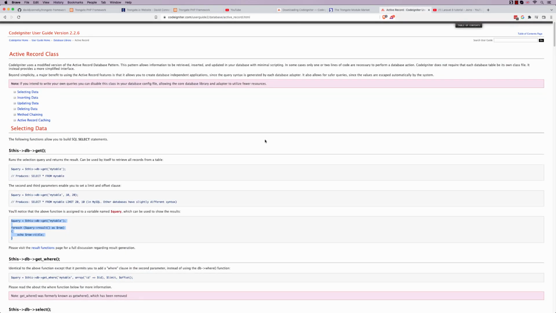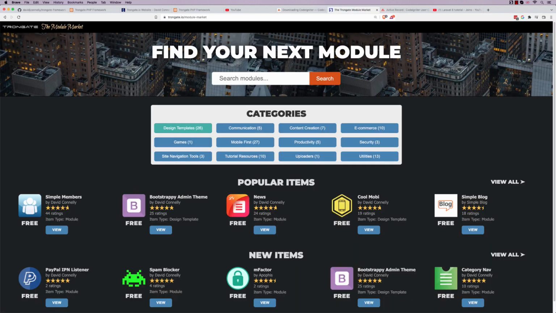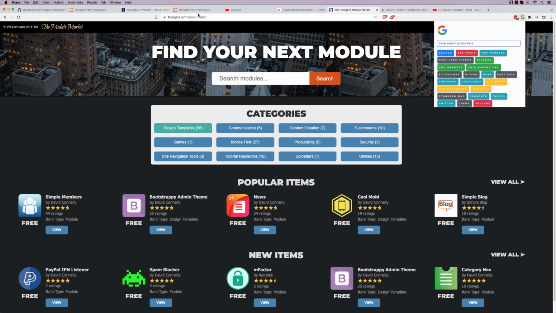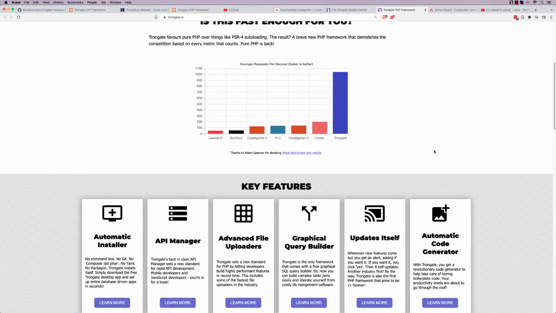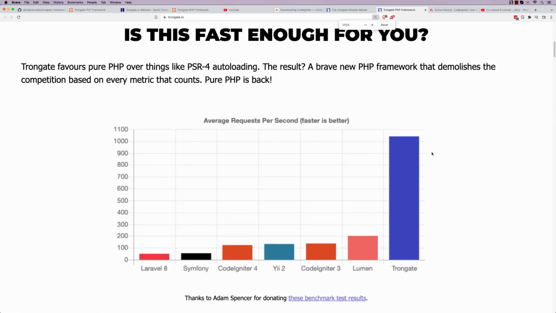In fact, quite frankly, there's less stuff to learn as well. So because there's less overheads, because we're getting closer to the core technology, what that means is that Trongate has got these incredible benchmarks that really blow the competition out of the water. And here's just a little example for you.